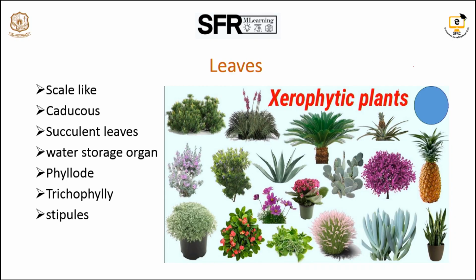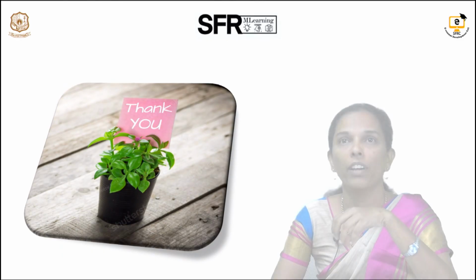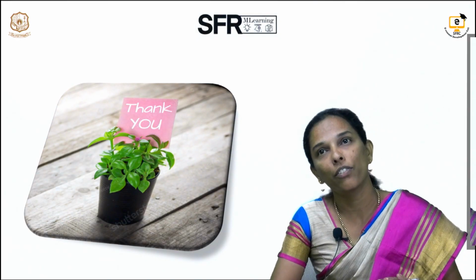Another very common example is the nerium plant. We all know the nerium plant. In nerium, the leaf has a very thick surface, which is present in xerophytic plants. So these are all the leaf modifications of xerophytic plants.